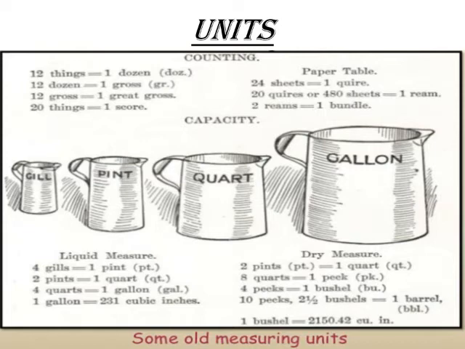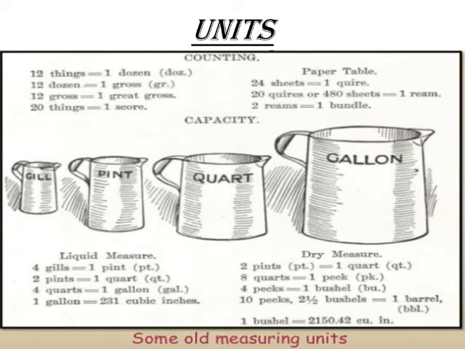Gallon is the biggest of all these measuring units, whereas 1 quart is also a measuring unit, but that is smaller than a gallon and bigger than gill and pint.